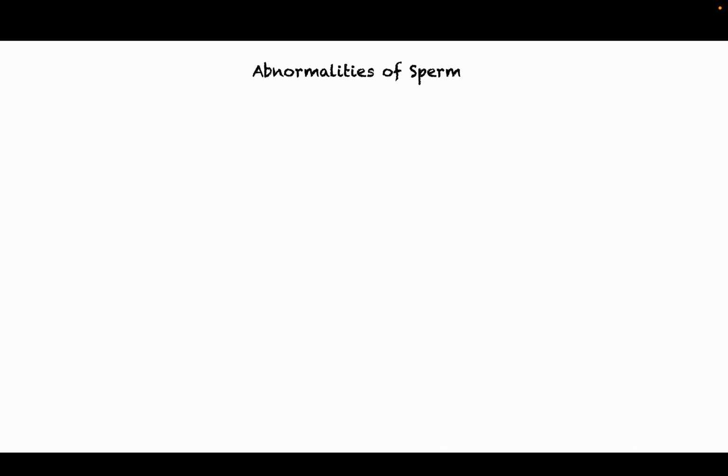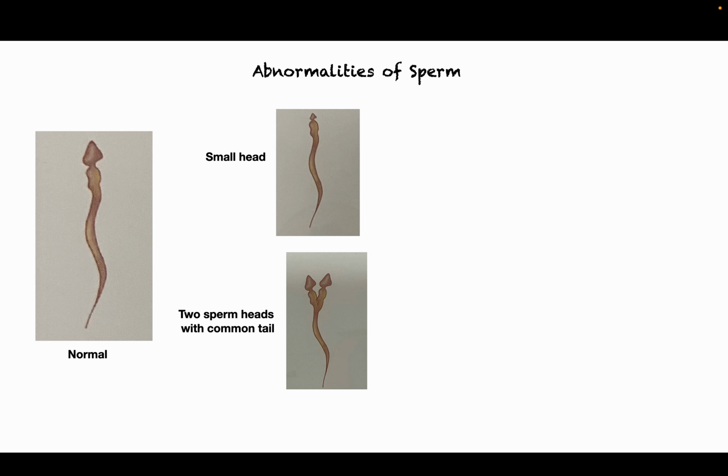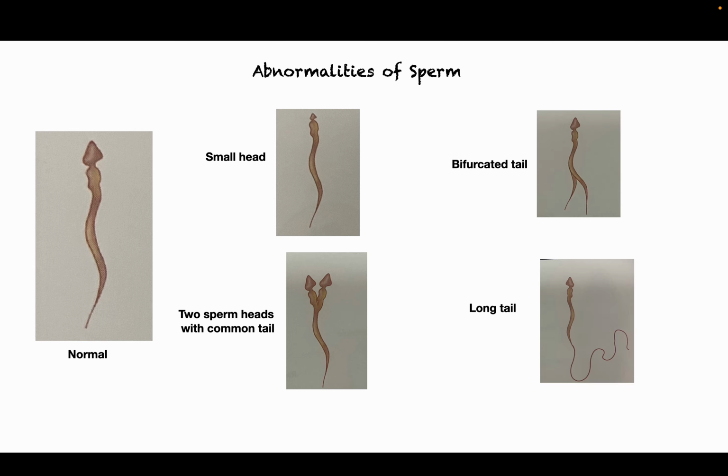Now, what are the abnormalities of sperm? This is a normal sperm. This is a sperm with a small head, two sperm heads with a common tail, a bifurcated tail, and a long tail. So this is all about spermatogenesis.